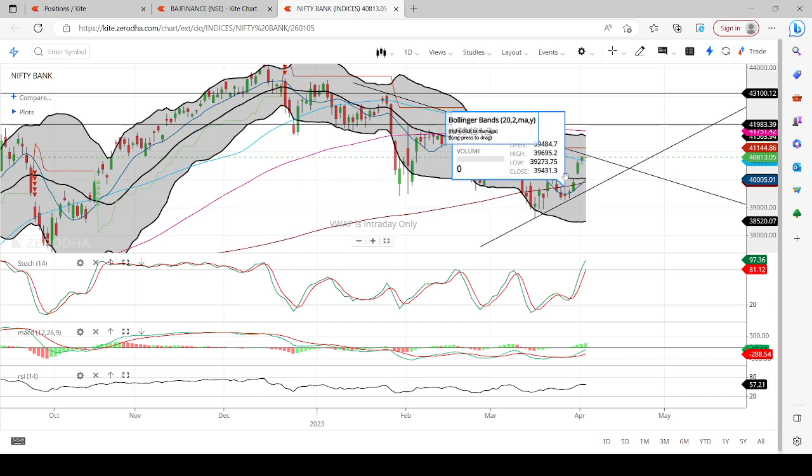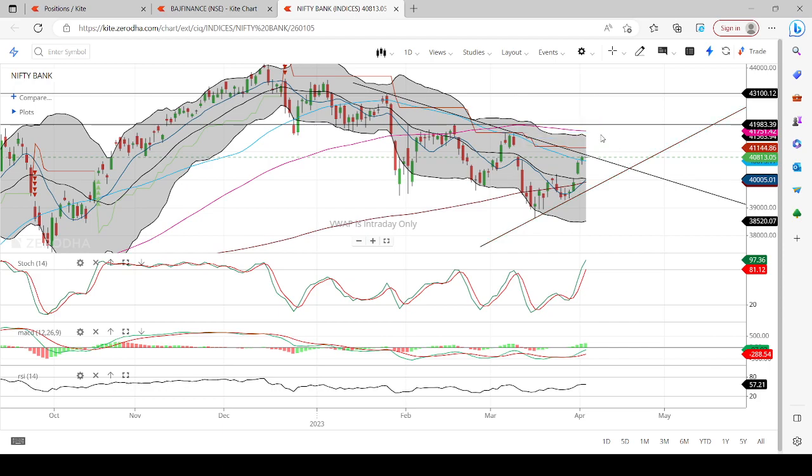because Bank Nifty spot has managed to cross the 10 moving average, 20 moving average, 200 moving average, as well as the 50 moving average. The only one which is left is the 100 moving average, which is this pink one. 41,751 is the level. You may see over here on the right corner, 41,751. That's the level of the 100 moving average at this moment. This will change every day based on the normal calculations.